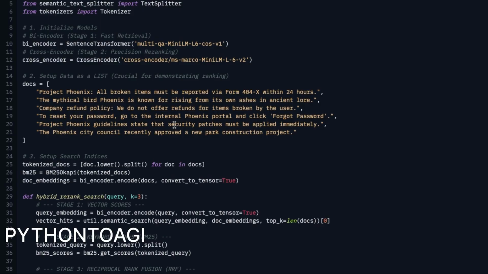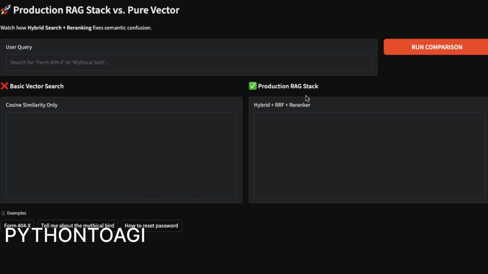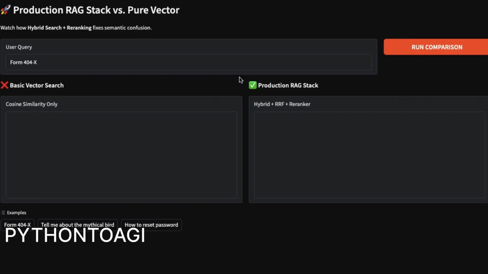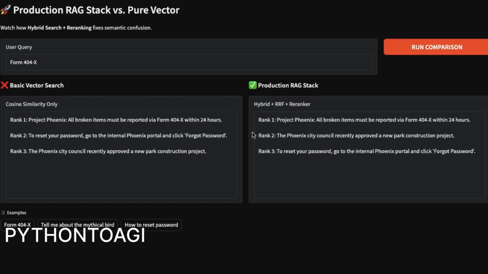Now, look at the production stack on the right. Because we have integrated keyword signals and a re-ranker, the system identifies the specific form code immediately. The re-ranker confirms the intent, placing the correct document at rank 1. This is the difference between matching words and matching meaning.